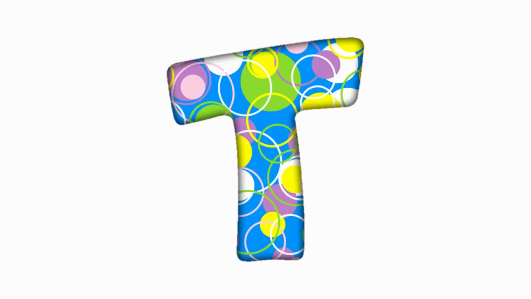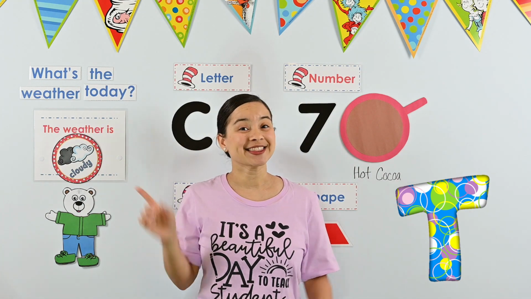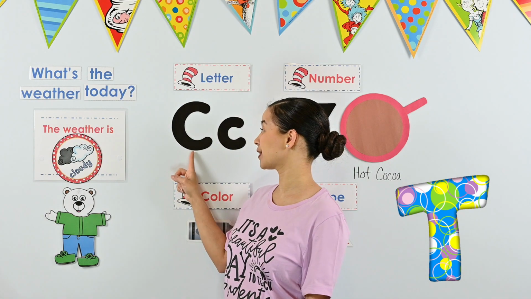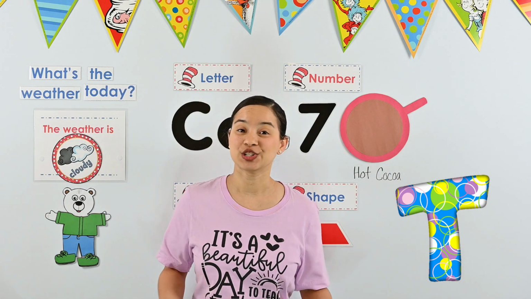Okay, let's look at another letter. Is this the letter C? If you have your thumb down, you are correct. This is not the letter C. It doesn't look like our uppercase C or our lowercase c. Hey, we've learned this letter before. Do you know what letter this is? It's the letter T.